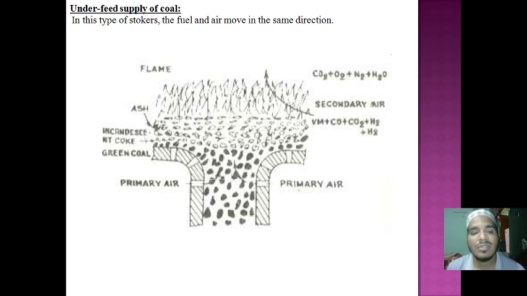So here, instead of ash, we are using green coal. After that comes the incandescent coke, and after that ash, and then the flame will be produced. That flame goes to the boiler. We cannot use the turbine instead of the boiler here. If we used the turbine, the high flammable heat of the air would touch the fins of the turbine, and sometimes they may melt.